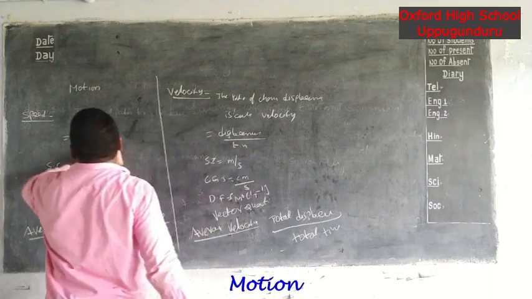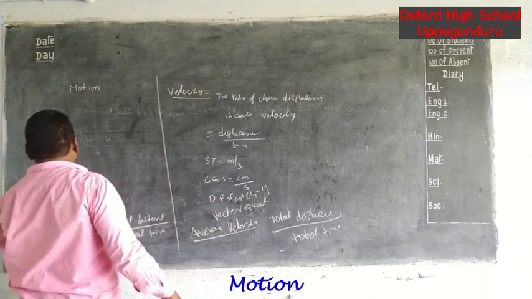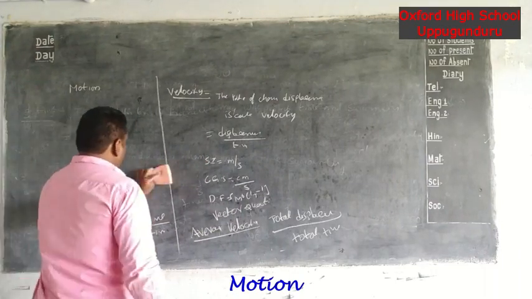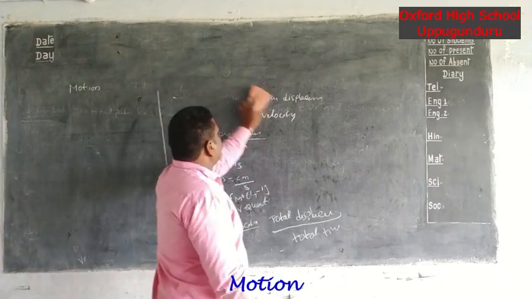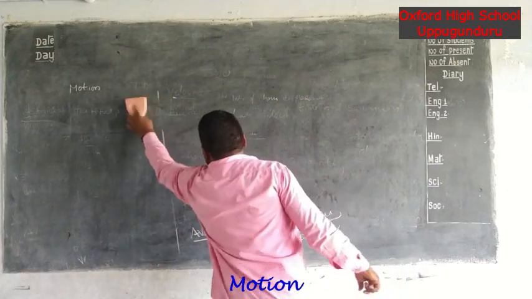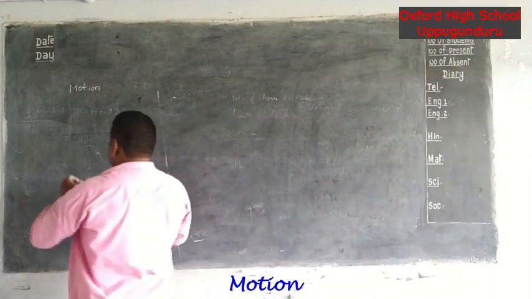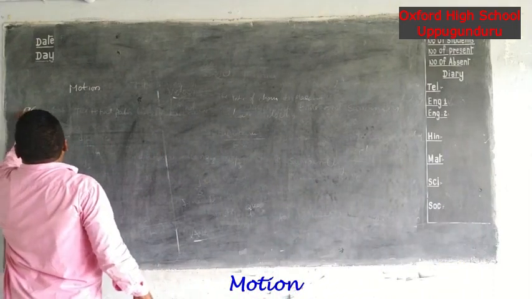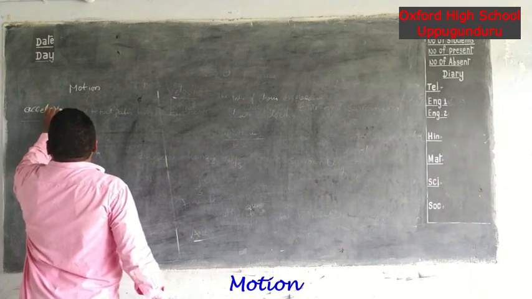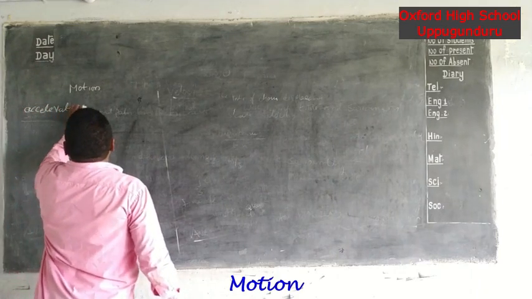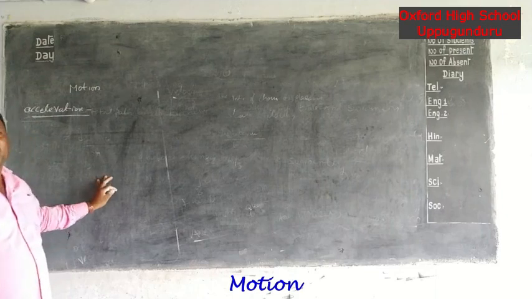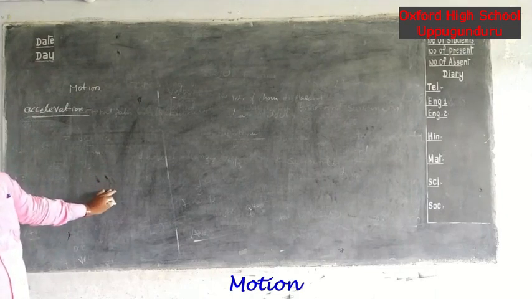Next, we will discuss another definition: acceleration.